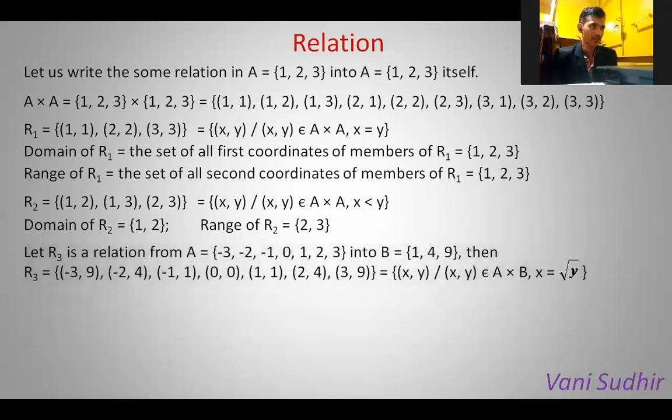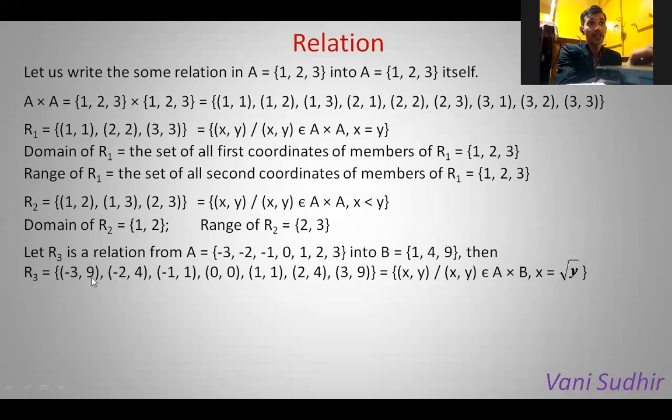We will define some other relation, and we wrote it in set form also. Set A consists of all integers from -3 to 3. Set B contains square numbers like 1, 4, 9. The relation R3 contains ordered pairs like (-3, 9), (-2, 4), (-1, 1), (0, 0), (1, 1), (2, 4), and (3, 1)... In set form we wrote (x, y) such that (x, y) belongs to A cross B. It is a relation from A to B, not A to A.